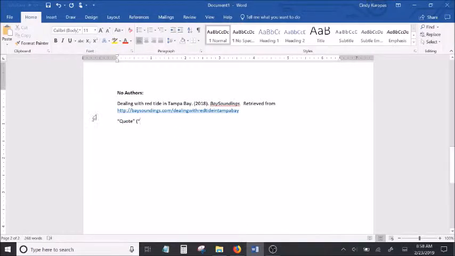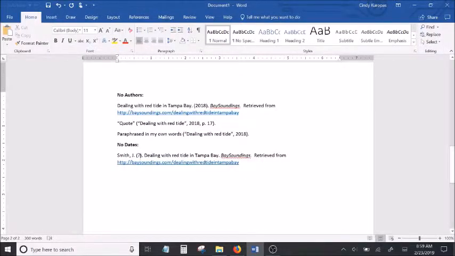So when I write my in-text citation dealing with the title here, I start with the first word, but that is not a noun, so I'll keep on going until I get to the end of the first noun or noun phrase. In this case, red tide is a phrase. It's one thing. So I'm going to stop there. I don't have to write the rest of the title at this point. Then I'm going to give the same information I usually do. The year, and if it's a quote, a location. If it's paraphrased, no location required.